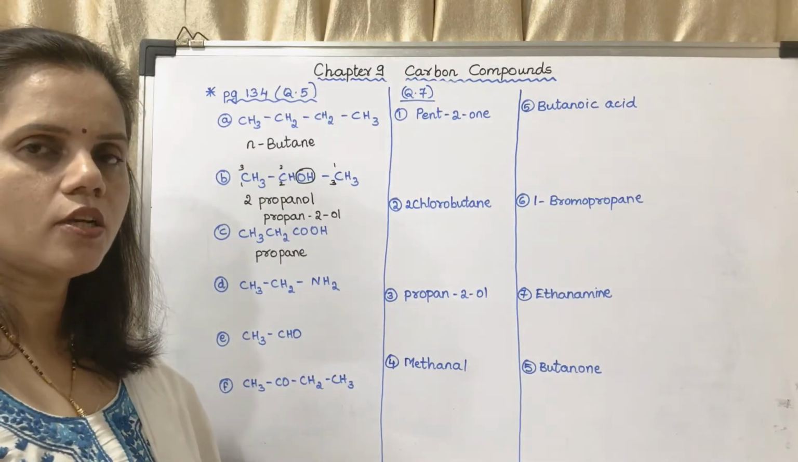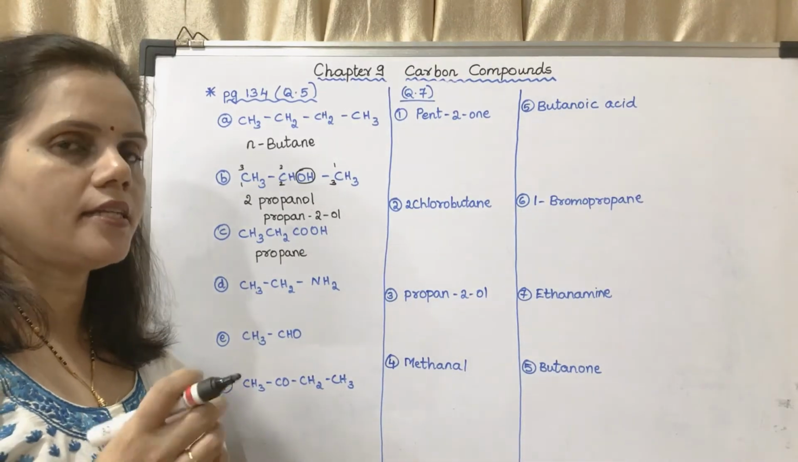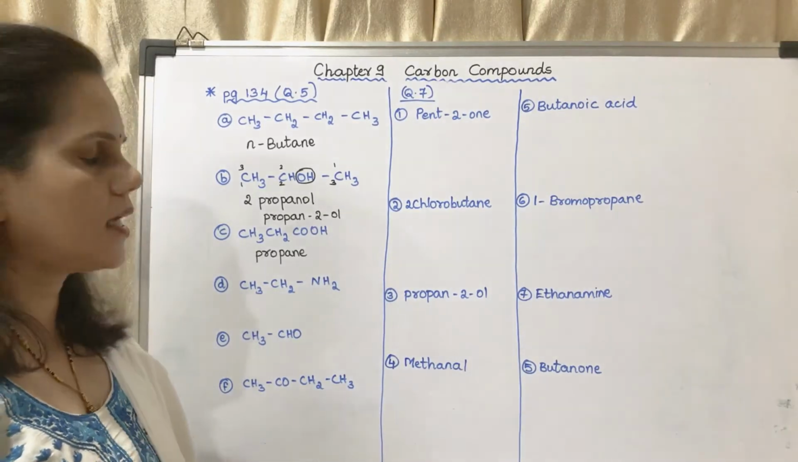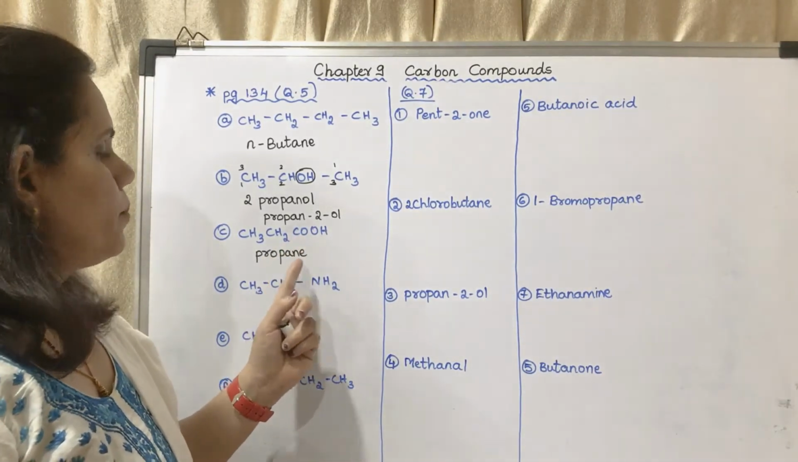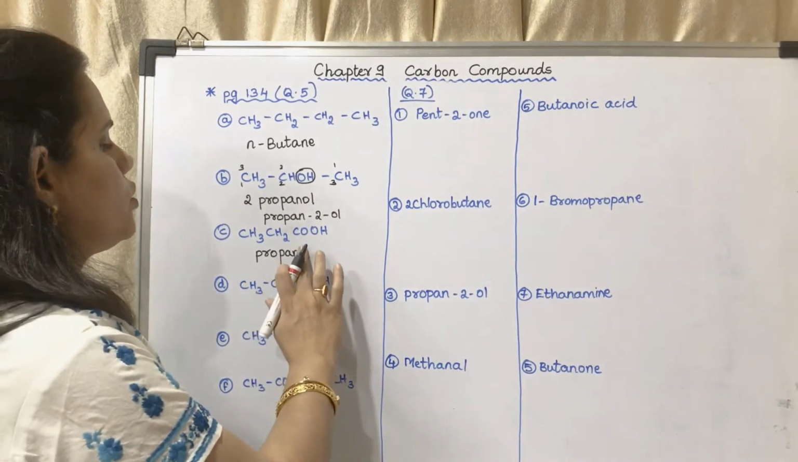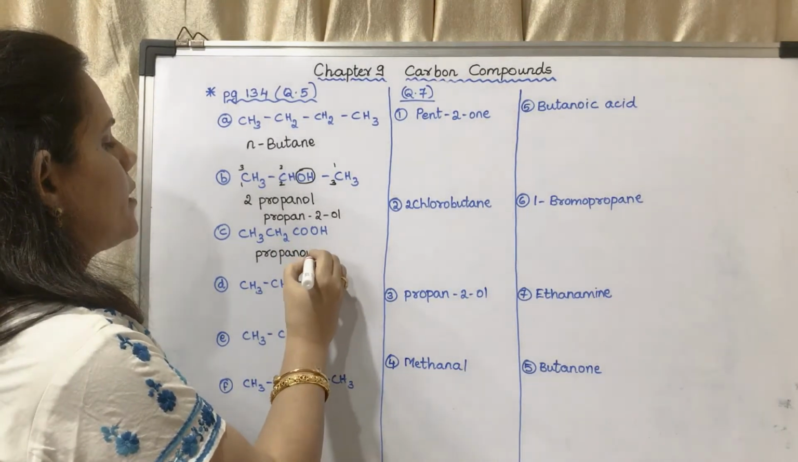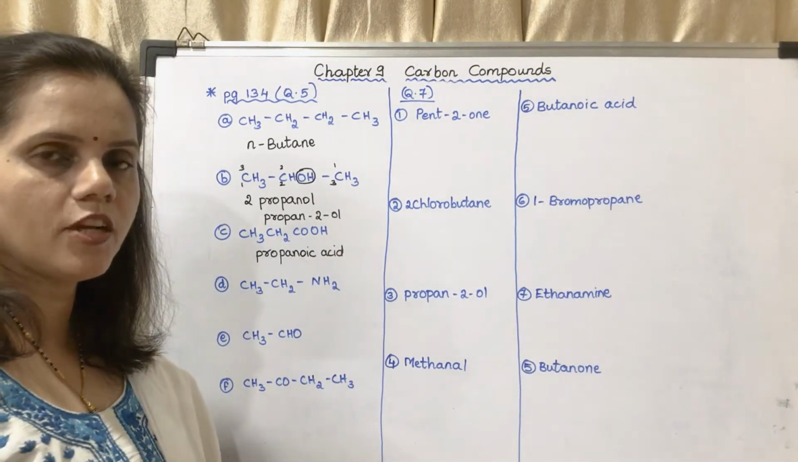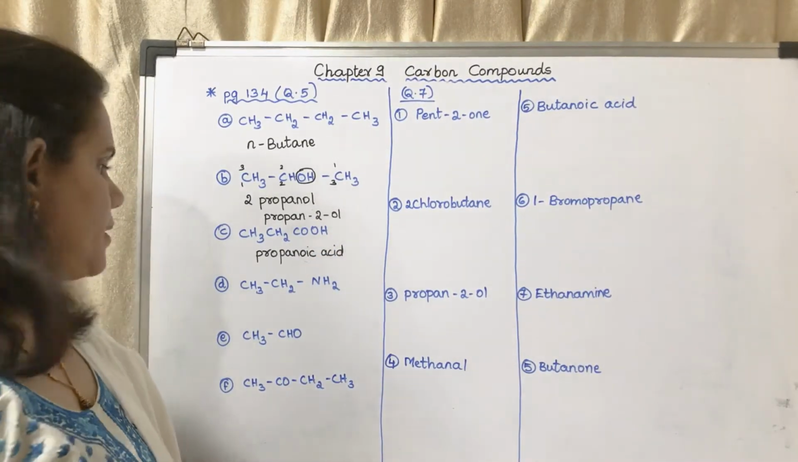What is the functional group? Carboxylic acid, and it is always towards one side, so there is no tension of numbering the carbon atoms. So propane, and what is the suffix? The suffix is oic acid, so I will remove E and write propanoic acid. So the name will be propanoic acid.